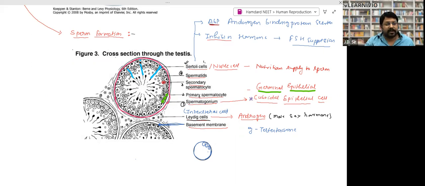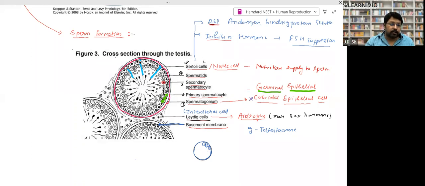It means they increase their DNA content and their cytoplasm, and become primary spermatocyte. These primary spermatocytes, which I have colored with red color, become secondary spermatocytes. Division takes place, and they become secondary spermatocytes. The secondary spermatocytes then convert into spermatids. Very important, spermatids do not have a tail and head. You can see over here. Then they further mature and become spermatozoa. You can see they are called spermatozoa.